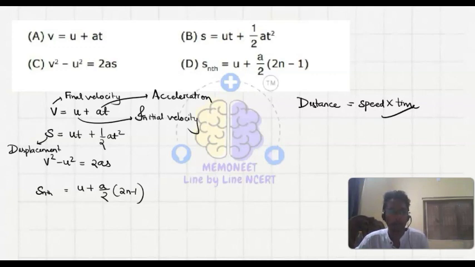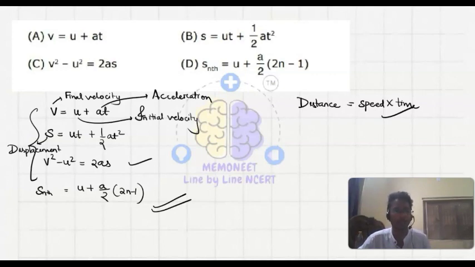Okay, then here v square minus u square equals to 2as. This is another formula. Okay, so these you have to remember by heart. At any time if I will ask you now, you have to tell that yes, these are the four formulas. I think at the 9th class you have read these three formulas, and the last one, this will be new to you. Okay, so I don't feel that it is so hectic for you. So remember by heart and apply this formula into different question.